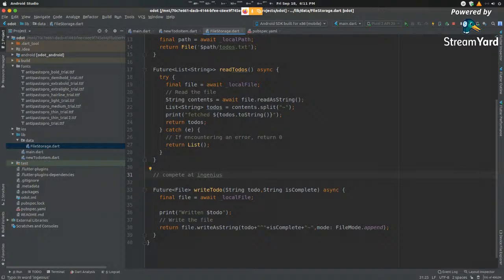In order to do that, I'm adding this symbol in place again over here. Adding the caret symbol here, and I'm typing it false. This means that in this particular to-do, it hasn't been completed. After which it's separated by this character, and let's just type something else here. And let's say this is 2. So this means that inGenius is an incomplete to-do, and pop is a complete to-do.